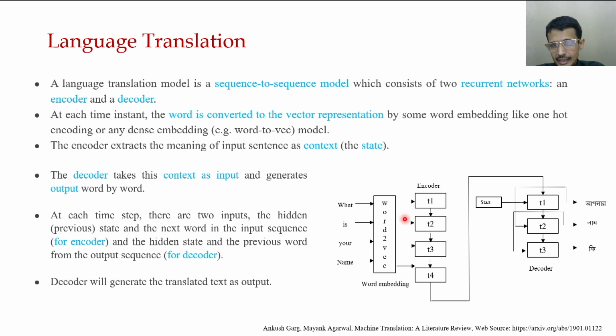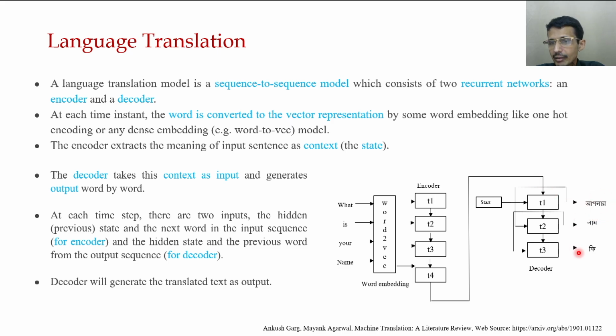What is important here is that by analyzing these words, the encoder produces a context and gives it to the decoder. The decoder takes this context as input, and at each time step there are two inputs: the context or previous hidden state, and the previous word from the output sequence of the decoder.